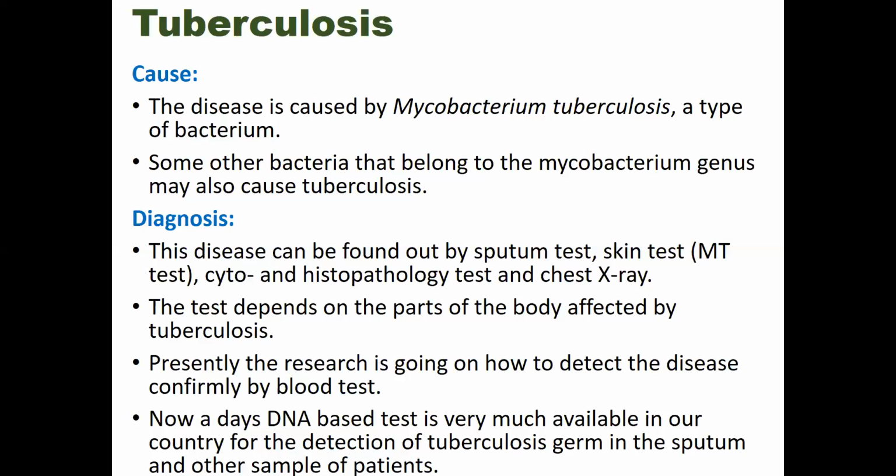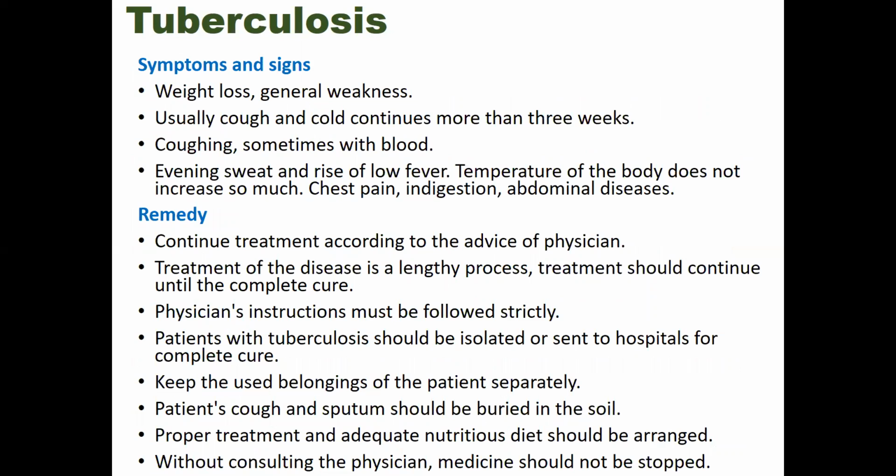other samples of patients. So now let's talk about the symptoms of tuberculosis. Rapid weight loss, general weakness, and usually cough and cold continuing more than 3 weeks, coughing sometimes with blood, evening sweat and rise of low fever. The temperature of the body does not increase so much, but always remains higher than normal. And chest pain, indigestion, and abdominal diseases are also related with tuberculosis.